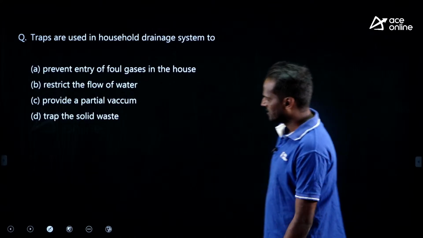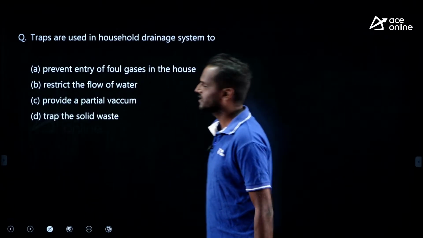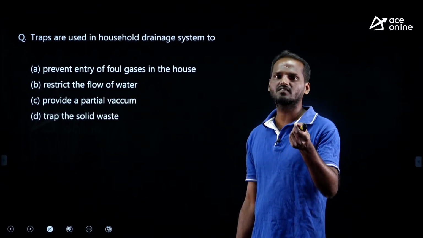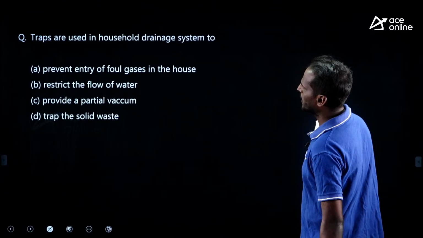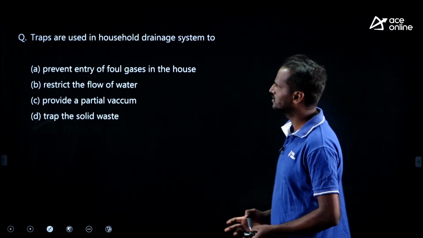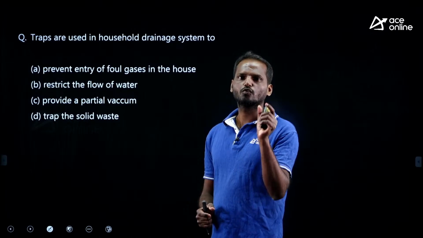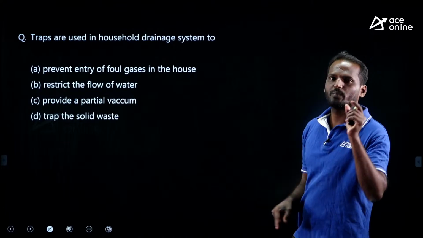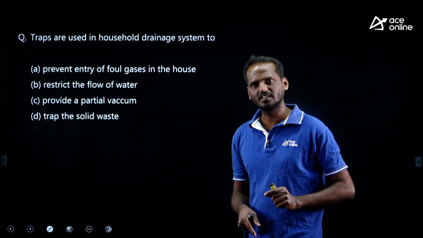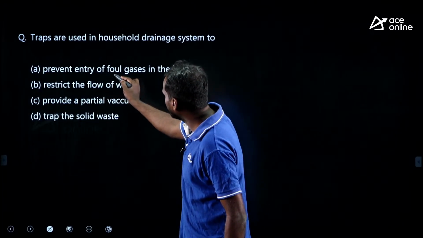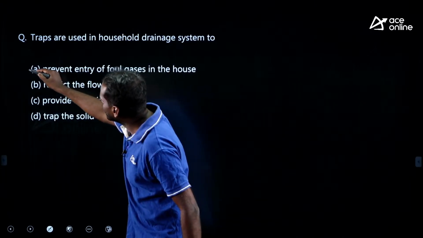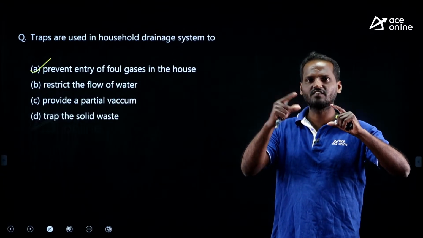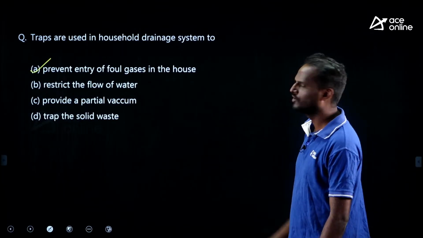The next question, very easy questions. Design of sewers and appurtenances are also important. They mainly focus more on appurtenances. Look at this: traps are used in household drainage systems to prevent escape of foul gases from the sewage, right? To prevent entry of foul gases into the house, we use traps. Traps work as a water seal. It is a kind of water seal which prevents the entry of foul gases into houses, right?